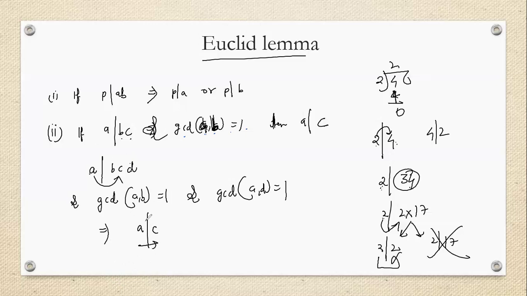That's how it is dividing the full number. If a number can divide some part of the product, then definitely it will divide the full number. Understood? Okay. Let's move to the next part.